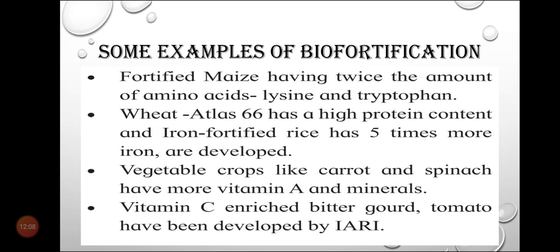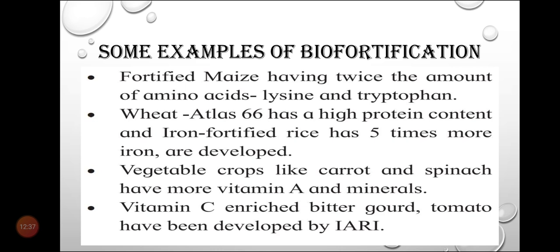The second example is wheat, with the variety name Atlas 66, which has a high protein content, and iron fortified rice that has 5 times more iron has been developed with the help of biofortification.